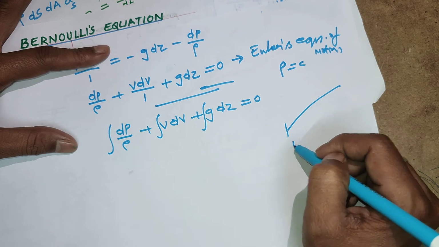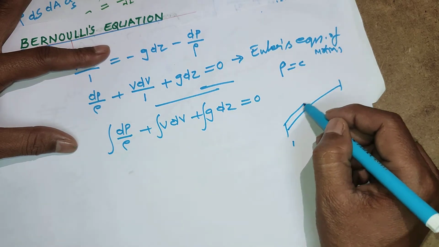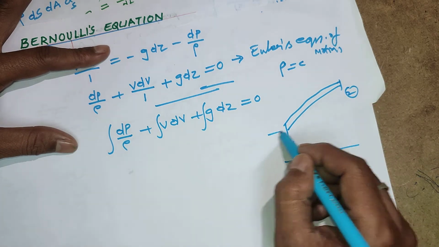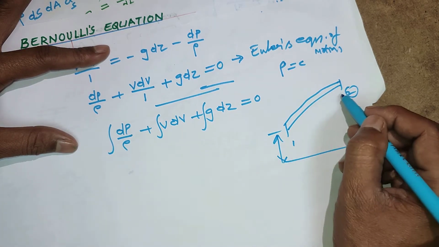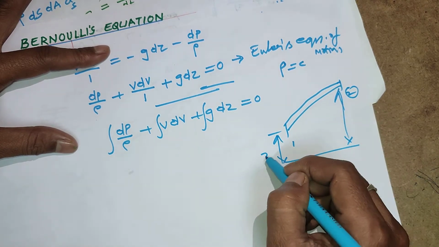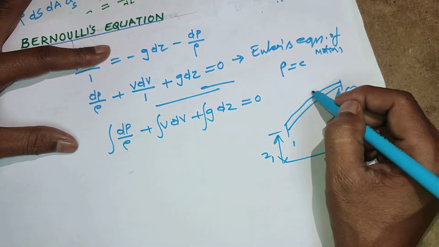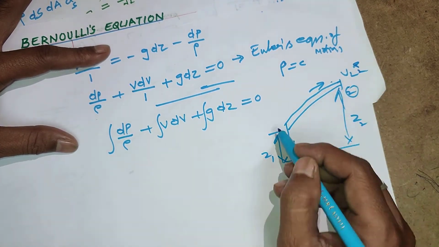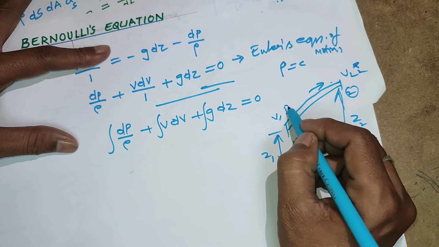Say this is 1, this is 2, it is a tube like this, and it has some datum line, with some height z1, say z2, and fluid is flowing like this. So this is v2, this is p2, this is v1, this is p1.